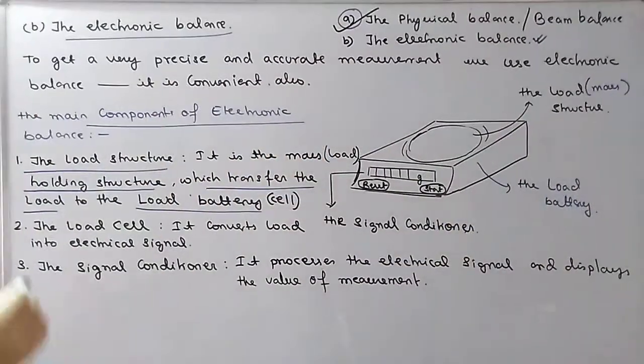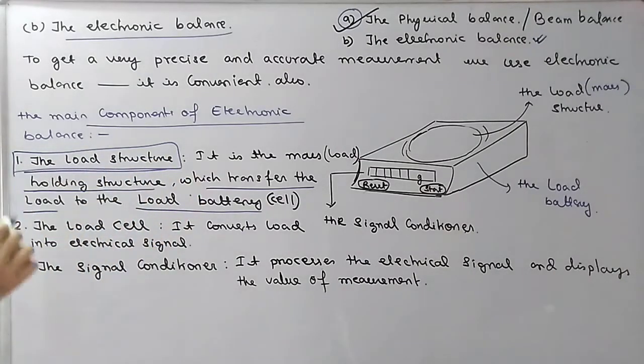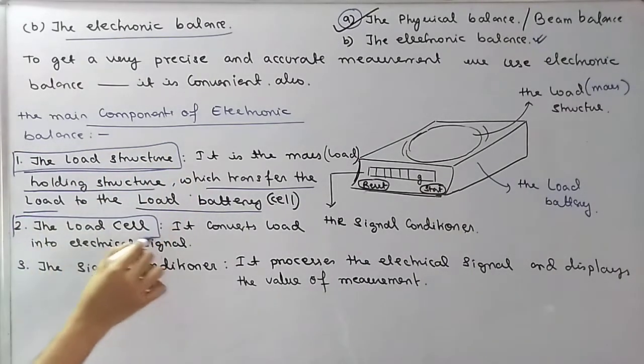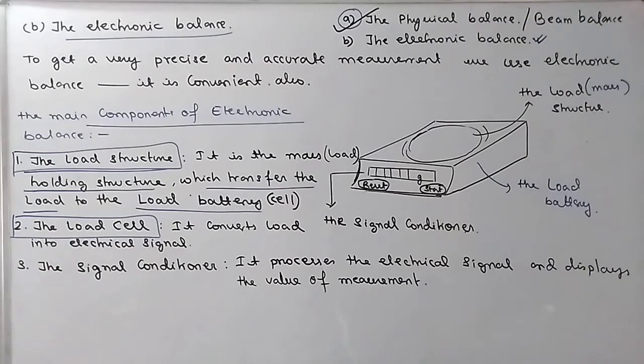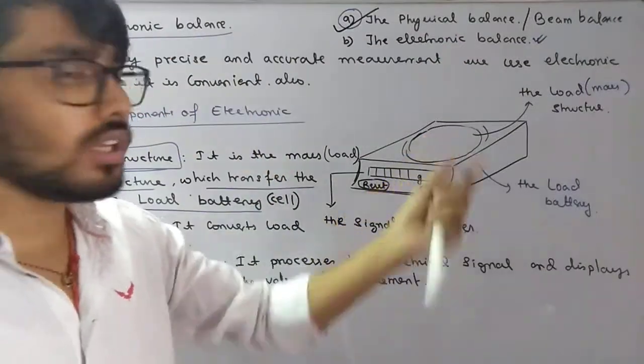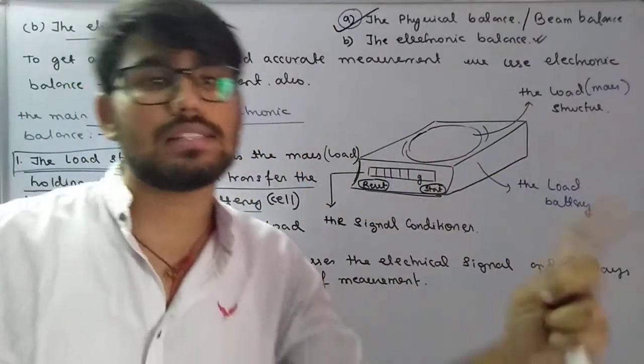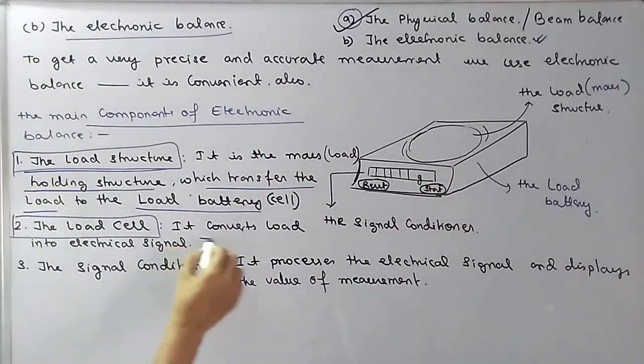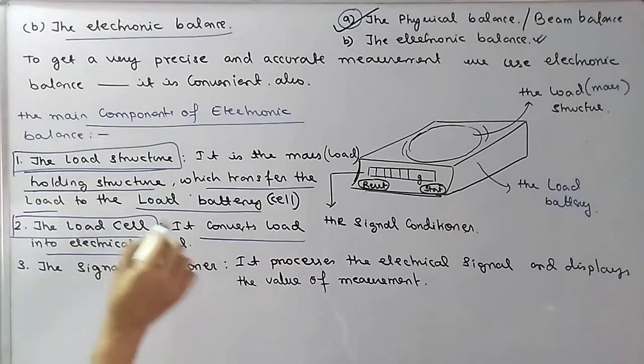Second is the load cell, which converts the load into an electrical signal.